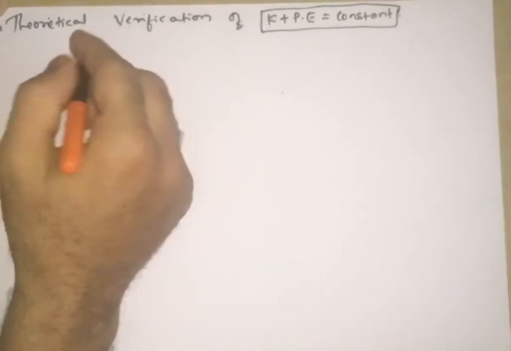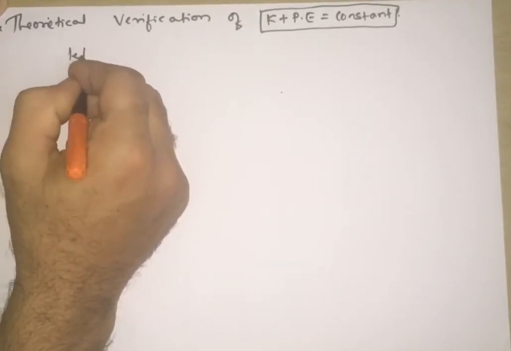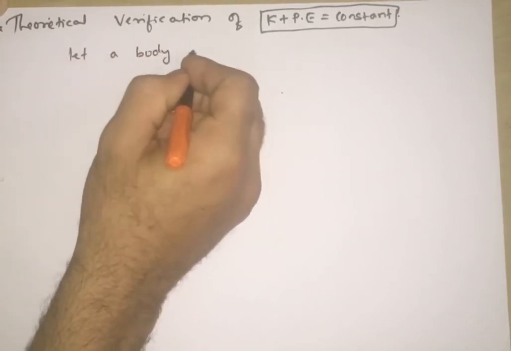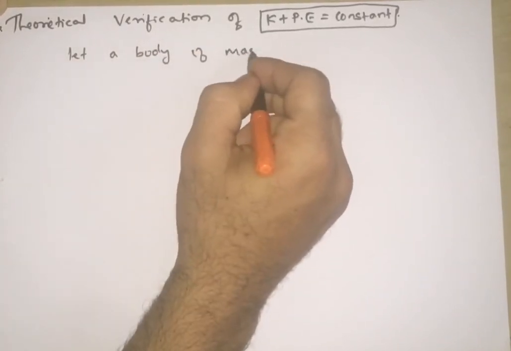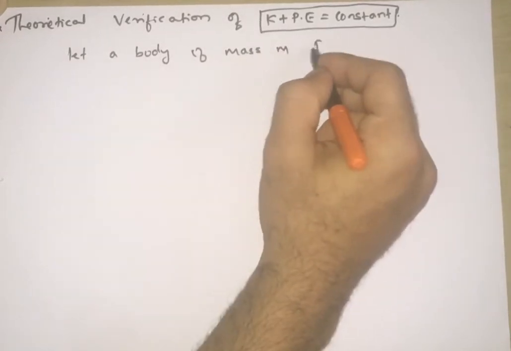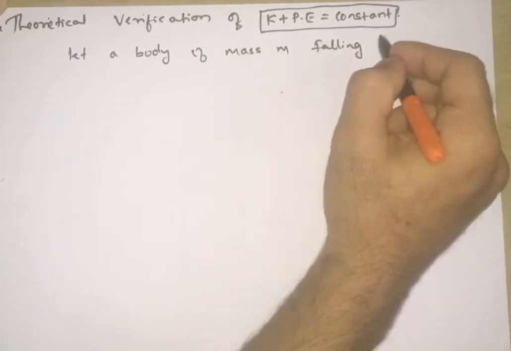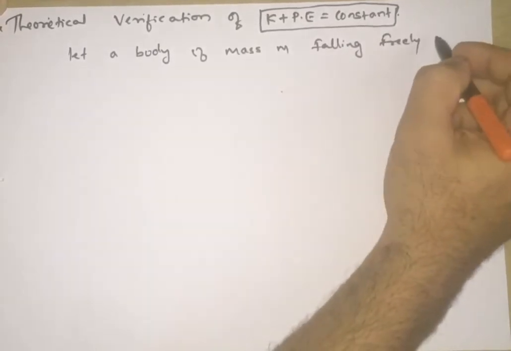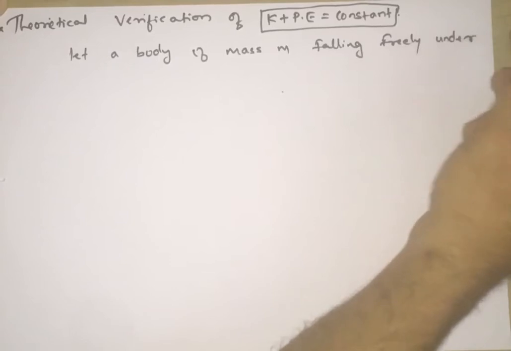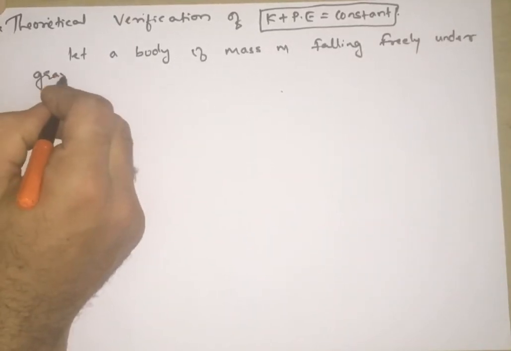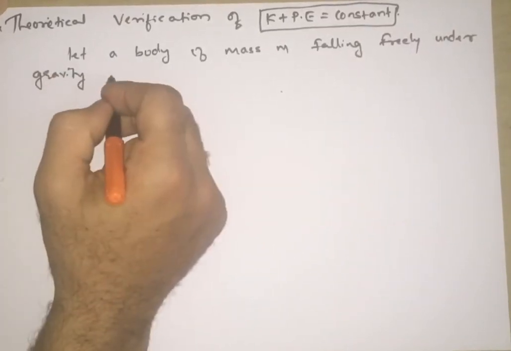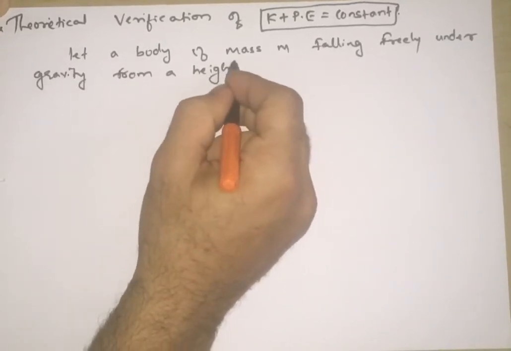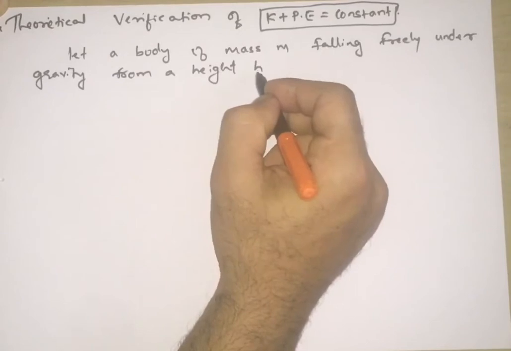So let us consider, let a body of mass m falling freely under gravity from a height h meters.